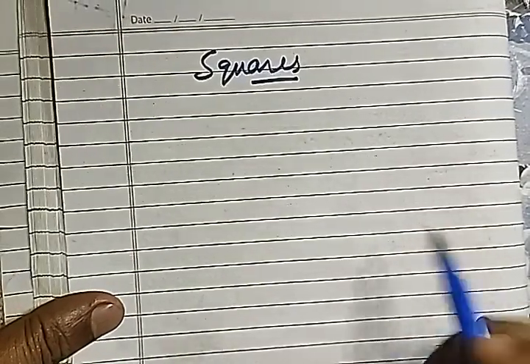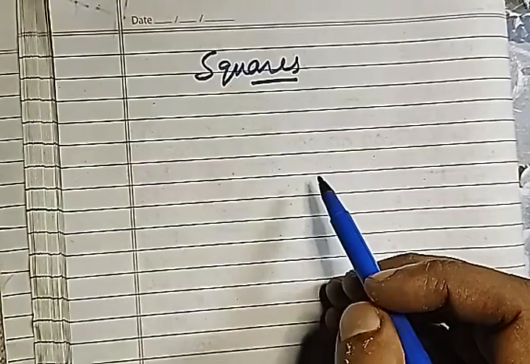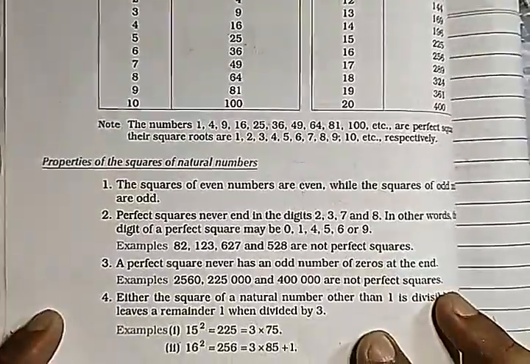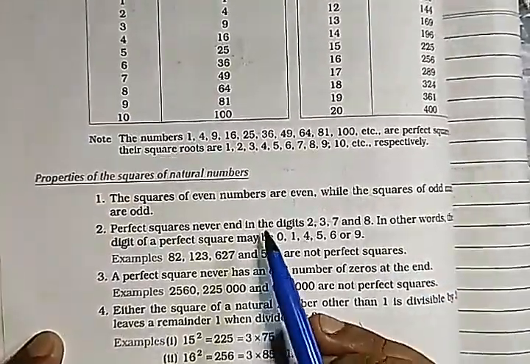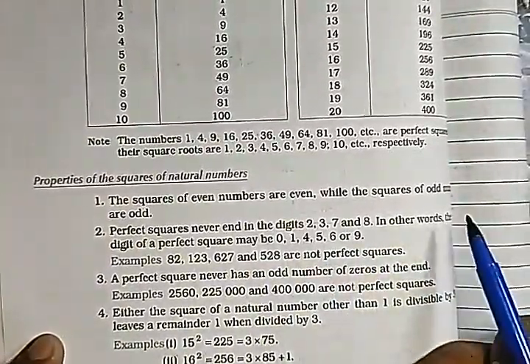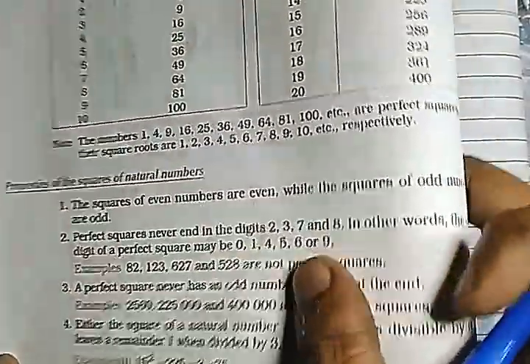Okay, so there are some properties of squares that we must know, which are given in your book. So, let us see them one by one. It says that the squares of even numbers are even while the squares of odd numbers are odd. Let us see.